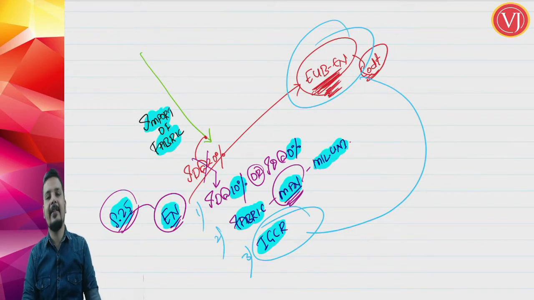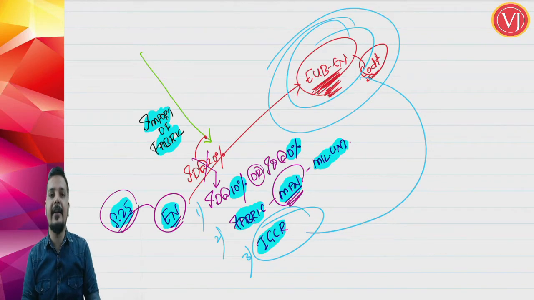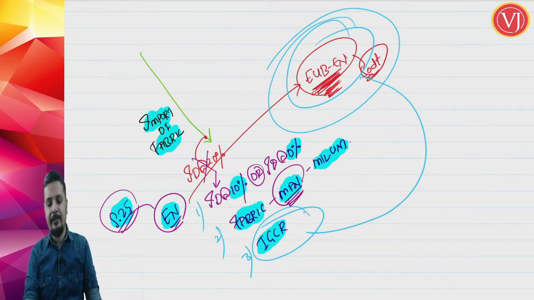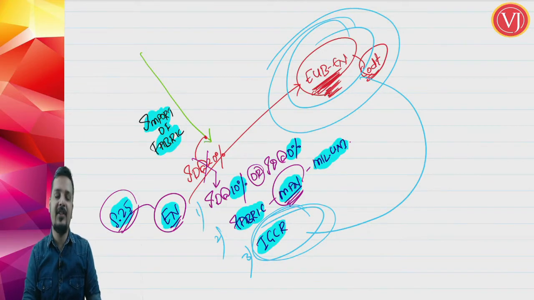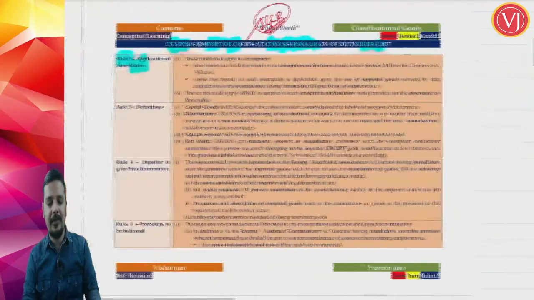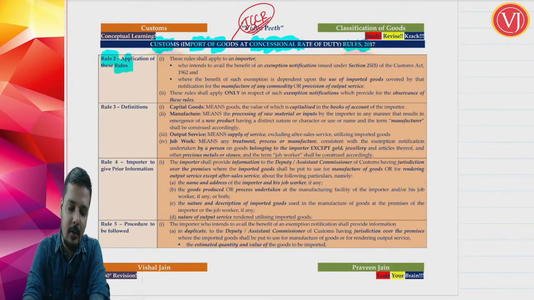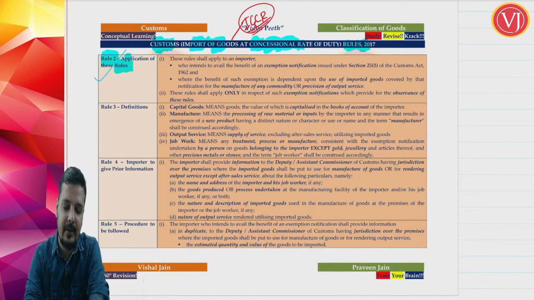The imported goods should be used either for manufacturing a particular product or providing a particular output service, and in that scenario you have to follow the procedure given in these IGCR rules. Friends, that is what is given in Rule 2. Now Rule 3, friends, is talking about certain definitions.